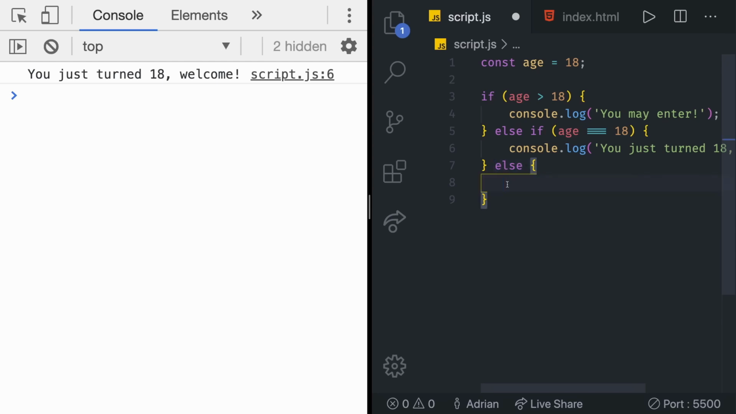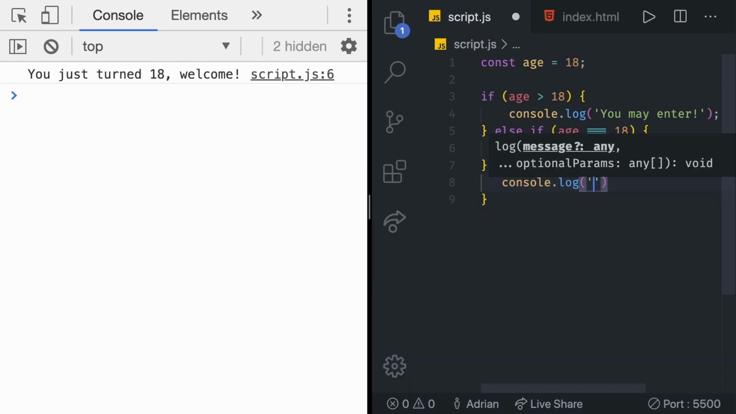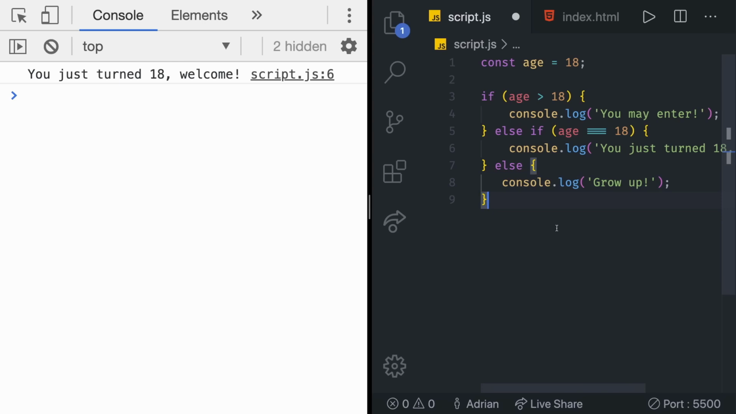In here, let's say console log, and then let's do something funny like "grow up!" That's it. So right now, we always get age 18. But what if we change the age? Now the only thing we have to do is change the age variable to get a different console log. So let's say 24, for example, not 124, just 24.